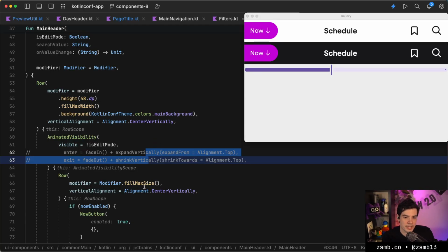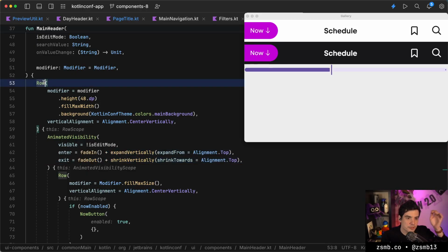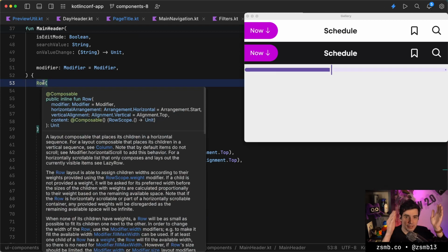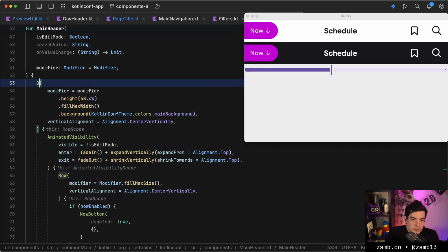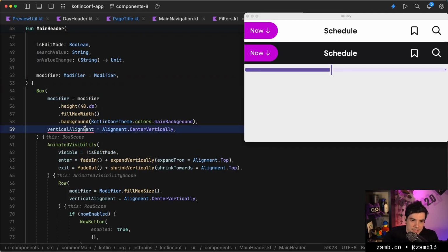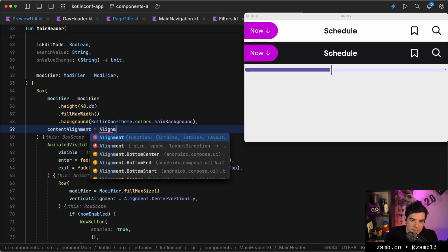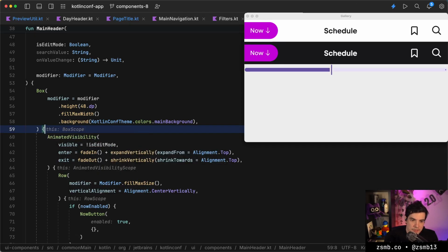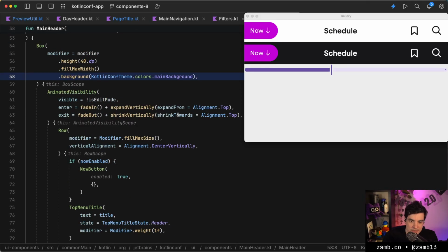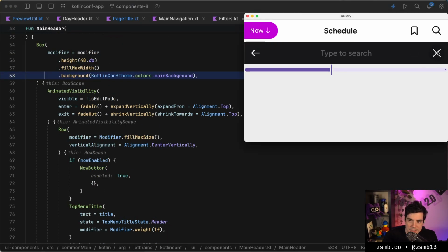Actually, okay, I know what we should be doing. We shouldn't be using 2 animated visibilities for this. Oh, and they are in a row. Okay, so we have 2 animated visibilities next to each other instead of on top of each other. So let's start there. Yeah, we just do this. Suddenly everything will make sense.